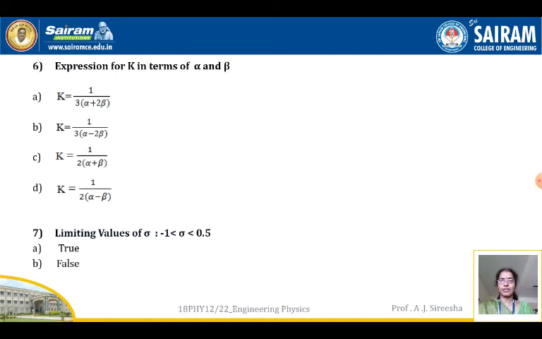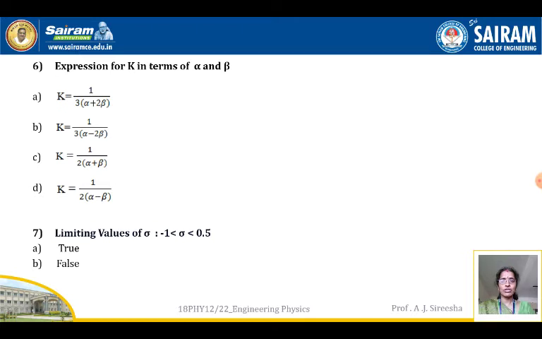Next, expression for K in terms of alpha and beta. Now there are 4 expressions. You need to choose the best option out of this. A, K is equal to 1 by 3 into alpha plus 2 beta, B, K is equal to 1 by 3 into alpha minus 2 beta, C, K is equal to 1 by 2 into alpha plus beta, and D, K is equal to 1 by 2 into alpha minus beta.